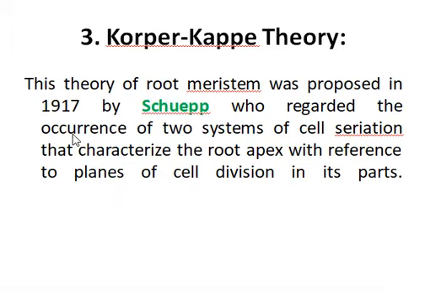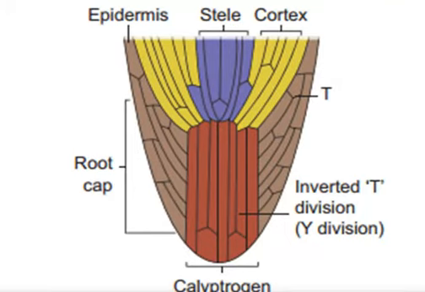The third theory is the korper-kappe theory. This theory was proposed by Schüepp in 1917. According to him, the cell at the root apex divides in two planes. First, a cell divides into two by a transverse division, and then one of the daughter cells divides by a longitudinal division.